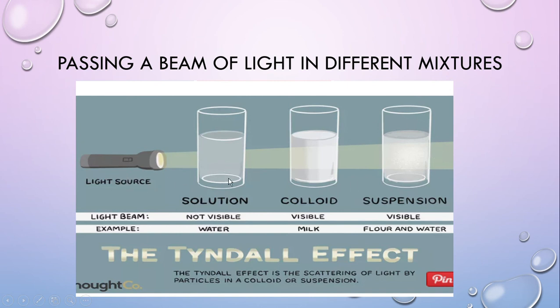In the solution we cannot see the light, but in the colloid the beam of light is easily visible, and in the suspension also you can see the beam of light is visible.